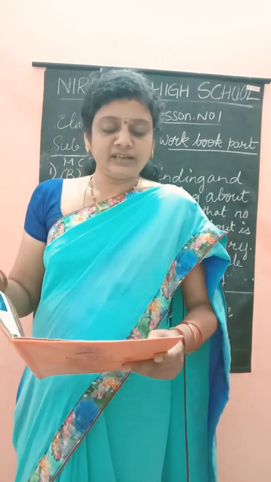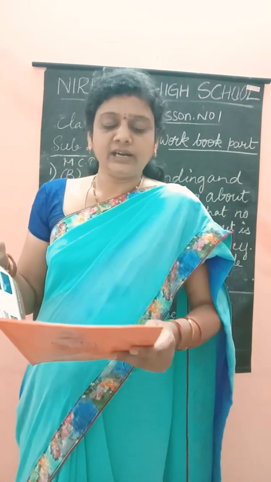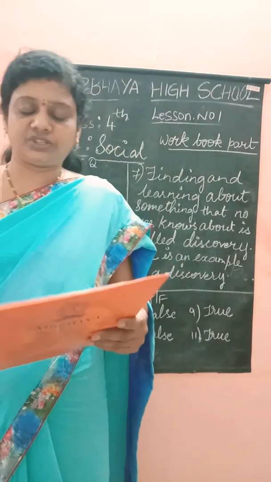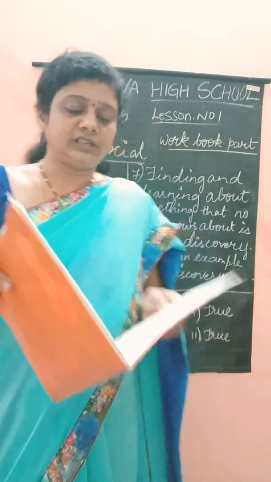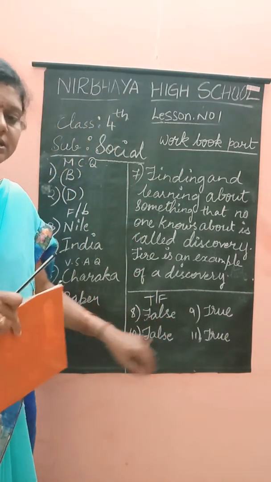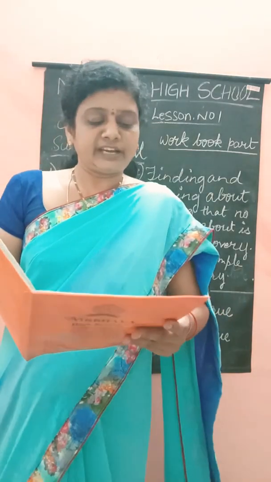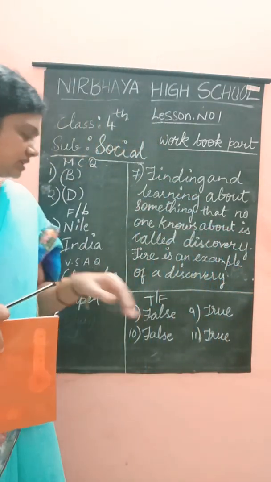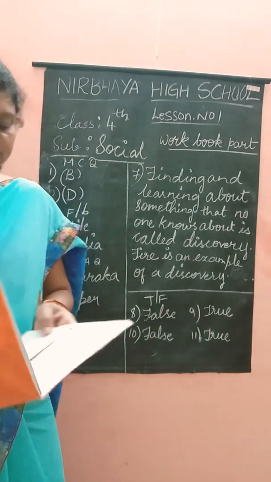Understanding part, children. Write true or false. 8th one: Discoveries and inventions are not related to each other. Is it true or false? It is false. 9th one: The discovery of fire led to the invention of the stove. Is it true or false? It is true.